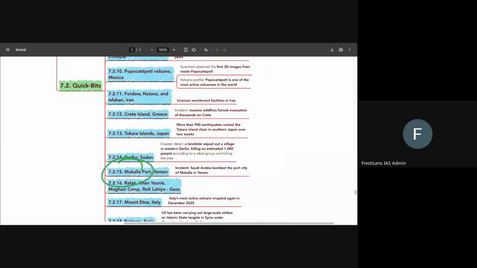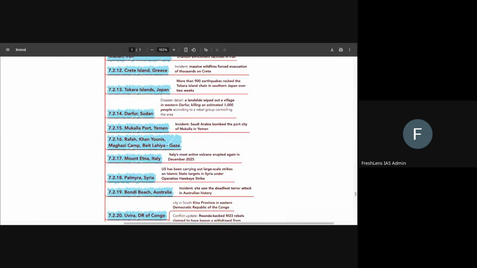Mugalla port is in Yemen, and Saudi Arabia basically bombed this particular port in Yemen. Okay? This we have to know. We also need to know about Rafah, Khan Yunus, Maghazi Camp, Beit Lahiya. All of these are located in Gaza Strip, and we know for a fact that the conflict has escalated in that particular region, right? So several of these places are continuously in the news.